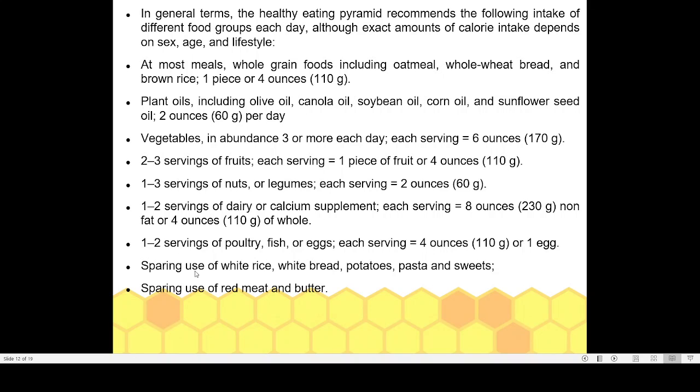Then there are red meat and butter. They are high energy foodstuffs. If you take too much meat and butter daily, that will increase your body weight. So they have to be taken in lower quantities. That idea is known as the healthy eating pyramid.